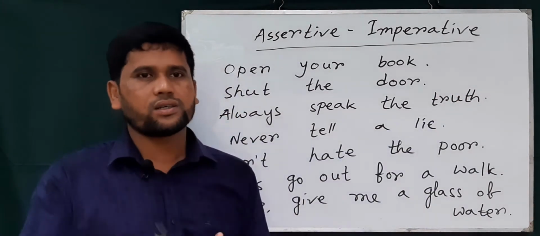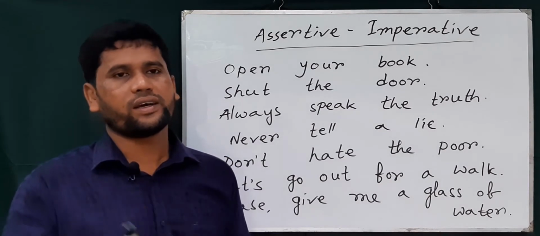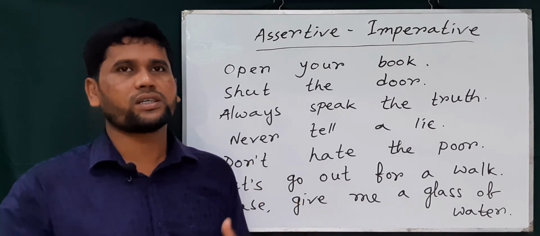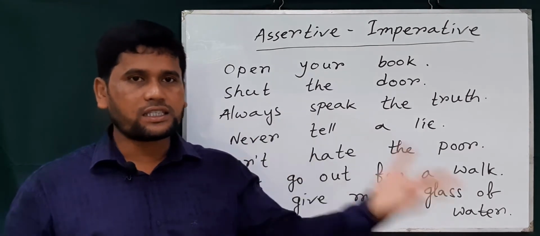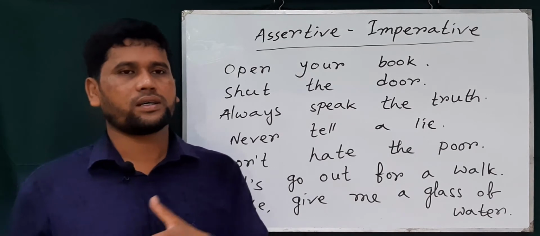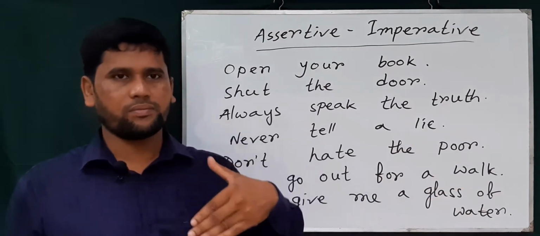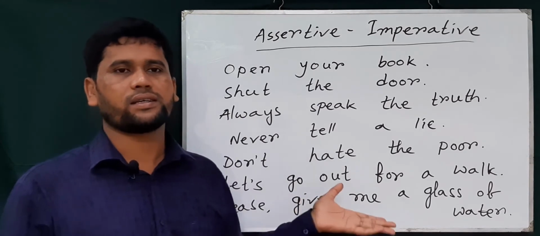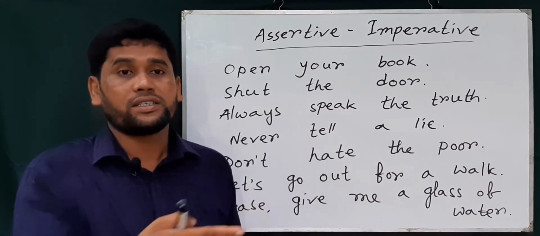So first we have to identify the imperative sentence, so that we can change speech, or we can transform the sentence from assertive to imperative or imperative to assertive. So first you need to identify how the sentence may start.